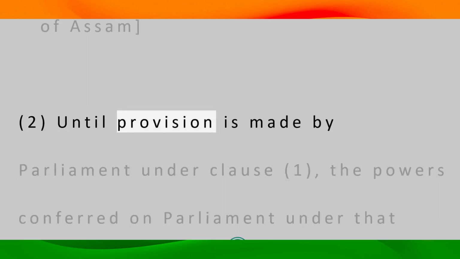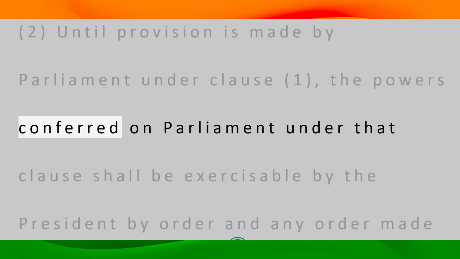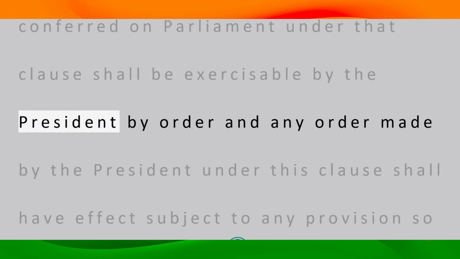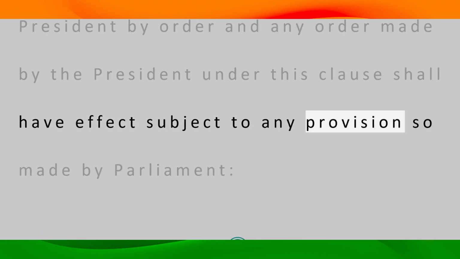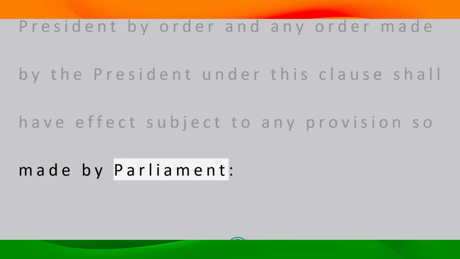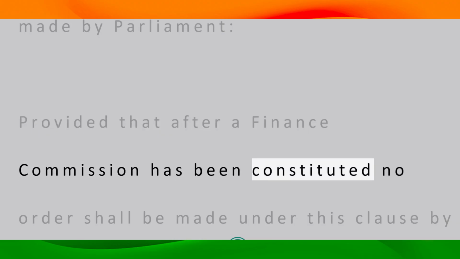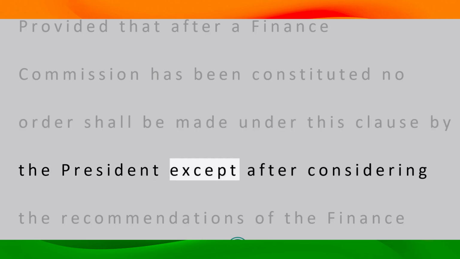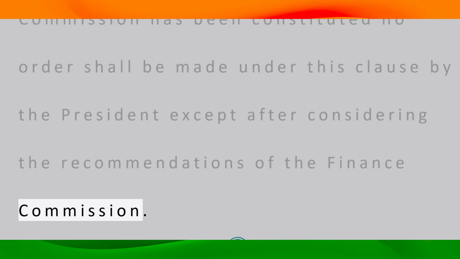2. Until provision is made by Parliament under Clause 1, the powers conferred on Parliament under that clause shall be exercisable by the President by order, and any order made by the President under this clause shall have effect subject to any provision so made by Parliament. Provided that after a Finance Commission has been constituted, no order shall be made under this clause by the President except after considering the recommendations of the Finance Commission.